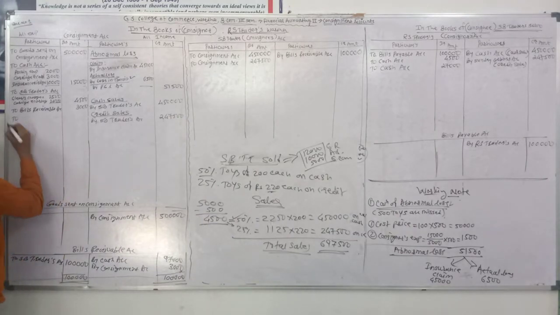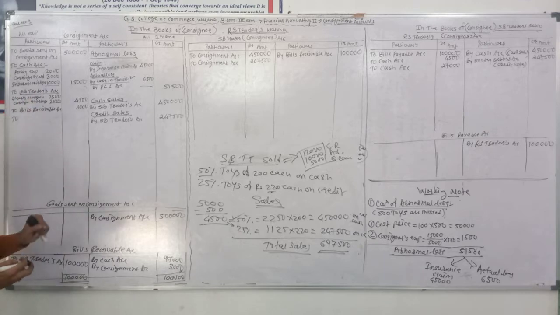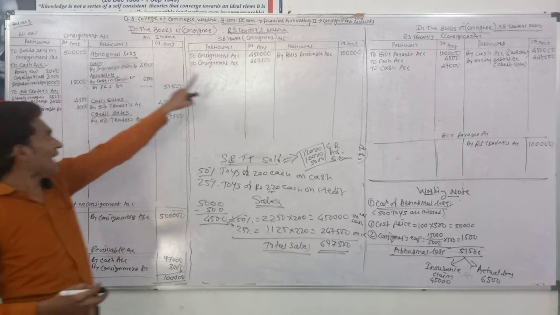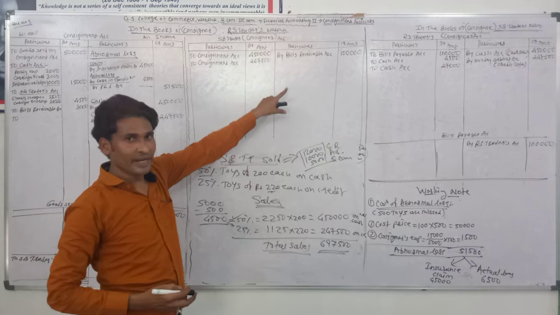So write at the debit side of consignment account, RS Traders pass journal entry: consignment account debit and SB Traders account credit.